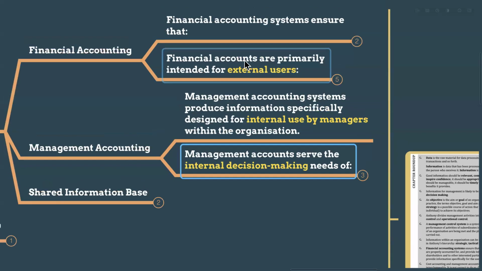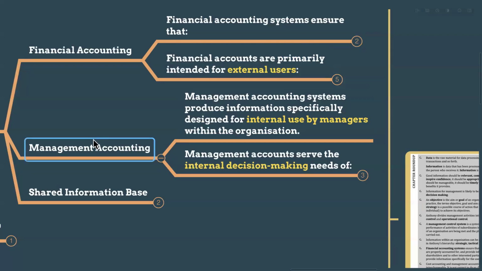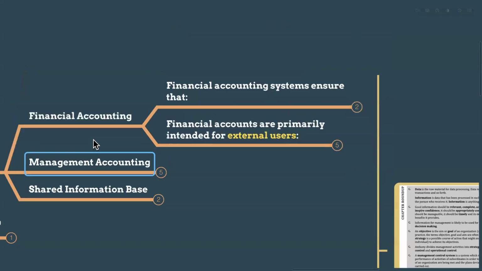At the same time, financial accounting is primarily for external users. You have to understand the word primarily. Primarily, we are focused on the external users, but it doesn't mean the internal managers cannot use it. They also can use it, but the primary focus of financial accounting is to serve the external users, right? Management accounting is purely for internal use by the managers, for internal decision making from the top level, middle level, and also operational level.